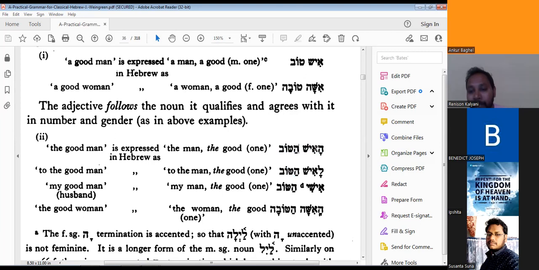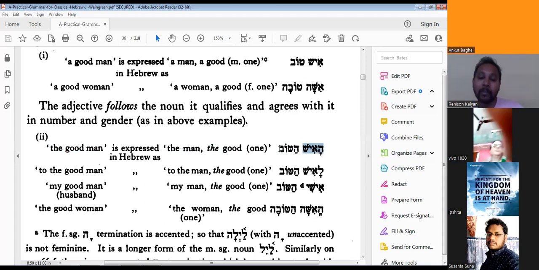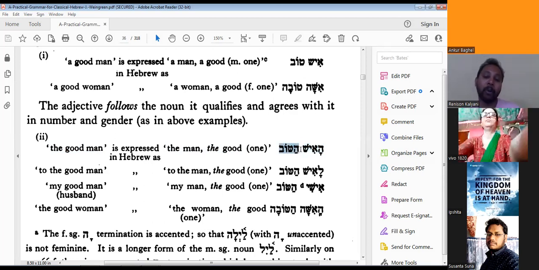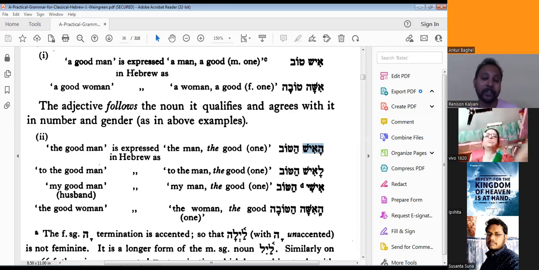Now ha ish ha tov. What is the meaning of that? This ha, what is the meaning of ha? The. Yes, the. Then how are we using it? The man, the good: the literal translation. But if you want to put it in an English phrase, it becomes the good man. This second one, the good, gives a compliment to the first word. So remember always, the second word gives a compliment to the first word in the English translation.